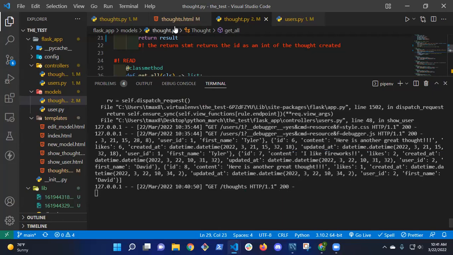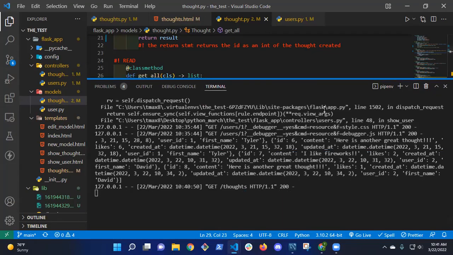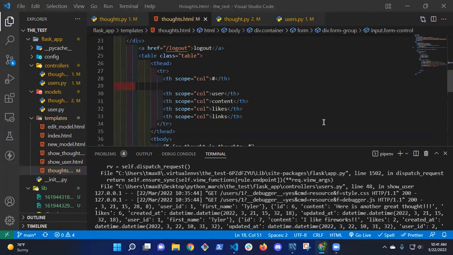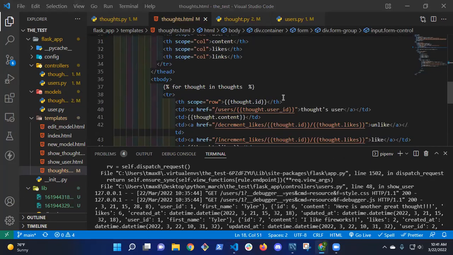Okay. So now if I go back to my thoughts where I'm rendering this thoughts user for now. So I look for that in my table and there's user and there's thoughts user. So I want to basically change this to the thoughts. What did I call it? It should be thought.first_name.